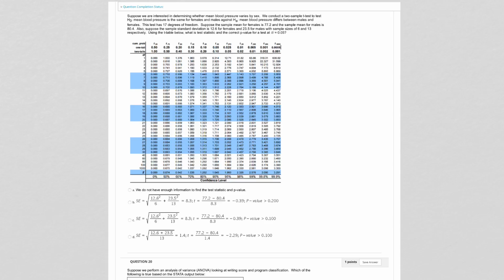All right, 19. Suppose we are interested in determining whether mean blood pressure varies by sex. We conduct a 2-sample t-test to test the null hypothesis that mean blood pressure is the same for females and males against the alternative that it's different. Okay, so H0, the mean blood pressure for men is the same as the mean blood pressure for women. The alternative, it is not.